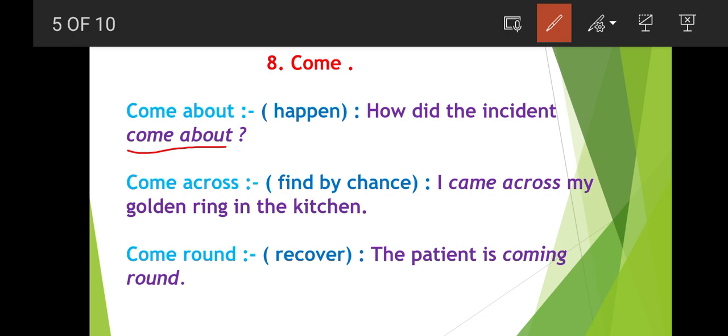Means how did this incident happen? Next is come across. Come across means to find by chance, to find something randomly. So I came across my golden ring in the kitchen, means I found my golden ring randomly in the kitchen.